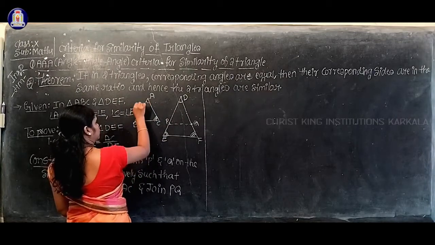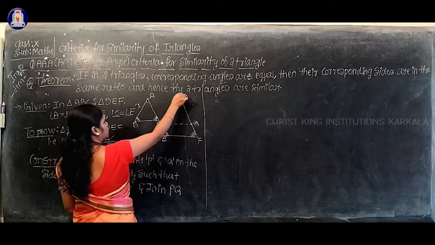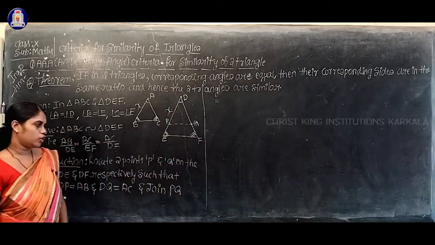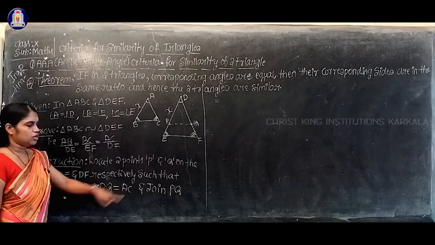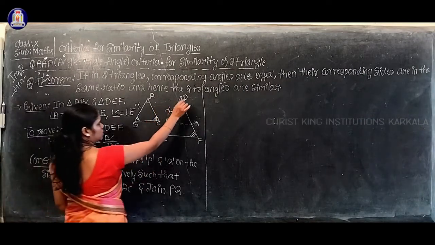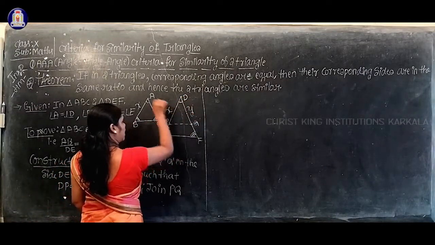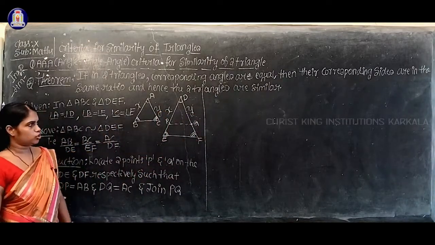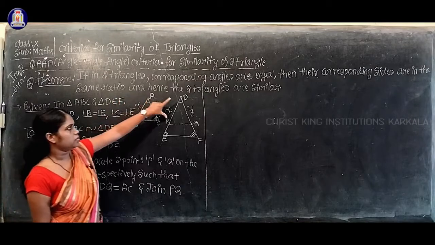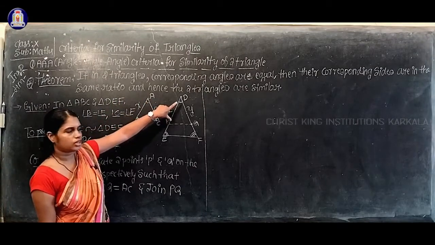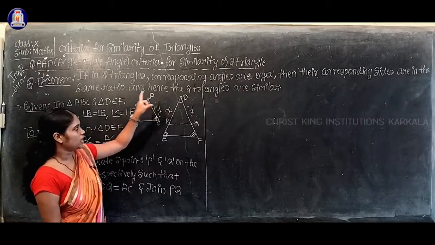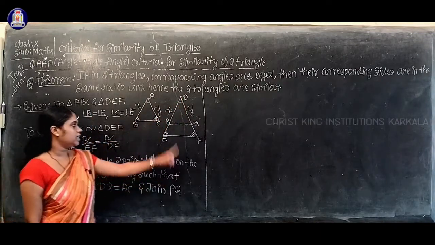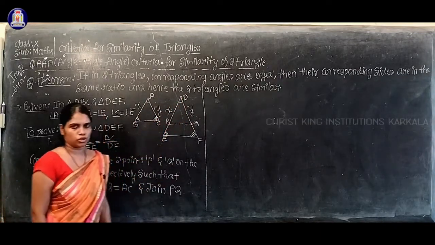Suppose the length of AB is X, then the length of DP is also X. Next, DQ is equal to AC. Suppose the length of DQ is Y, then the length of AC is also Y. Understood now? The length of AB must be equal to the length of DP as well as the length of AC must be equal to the length of DQ, and then join PQ.